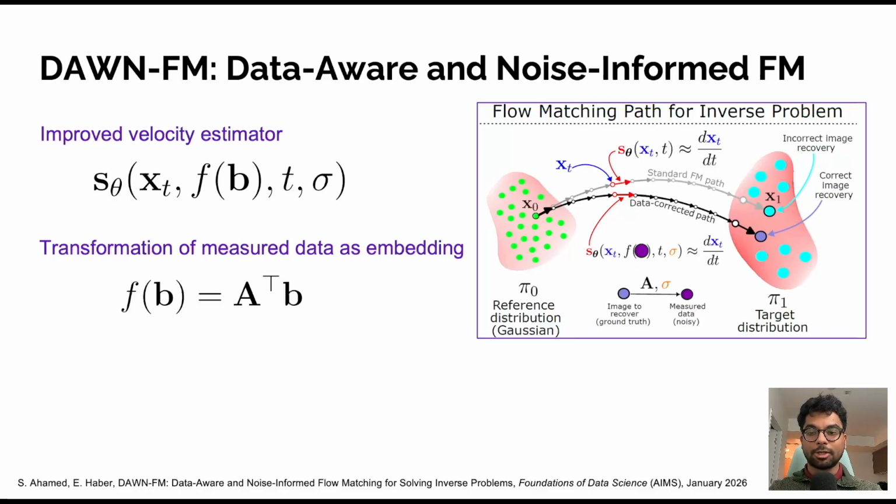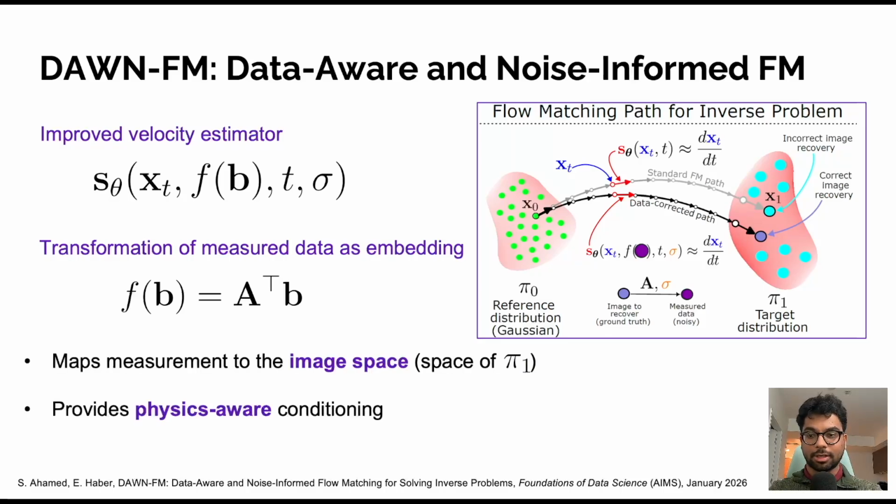To incorporate measurement information, we use the adjoint operator, which is A transpose. This maps the data back into the image domain and provides a physically meaningful and physics-aware representation for conditioning. The exact architectural details for the velocity estimator network can be found in our paper mentioned in the footnote of this slide. The figure on the right illustrates the key difference between standard flow matching and DAWN-FM.